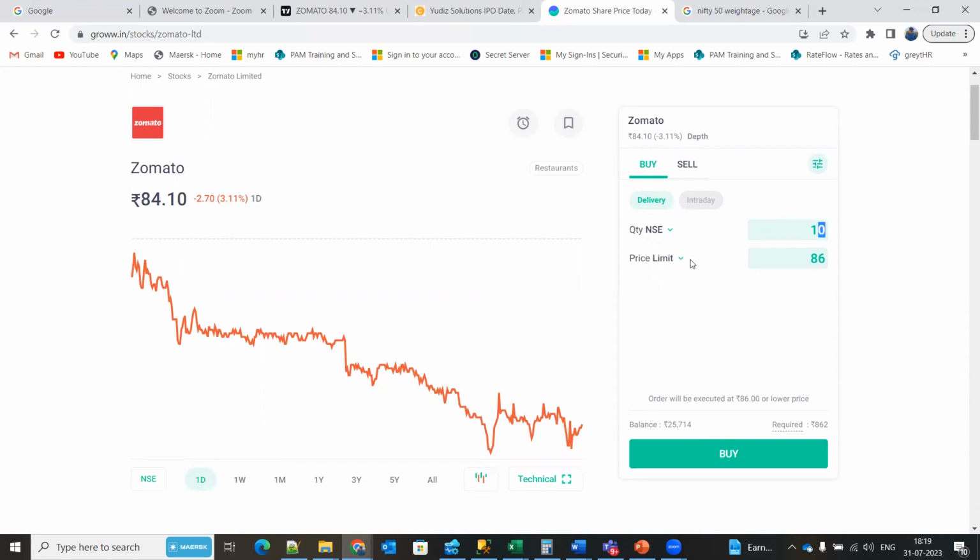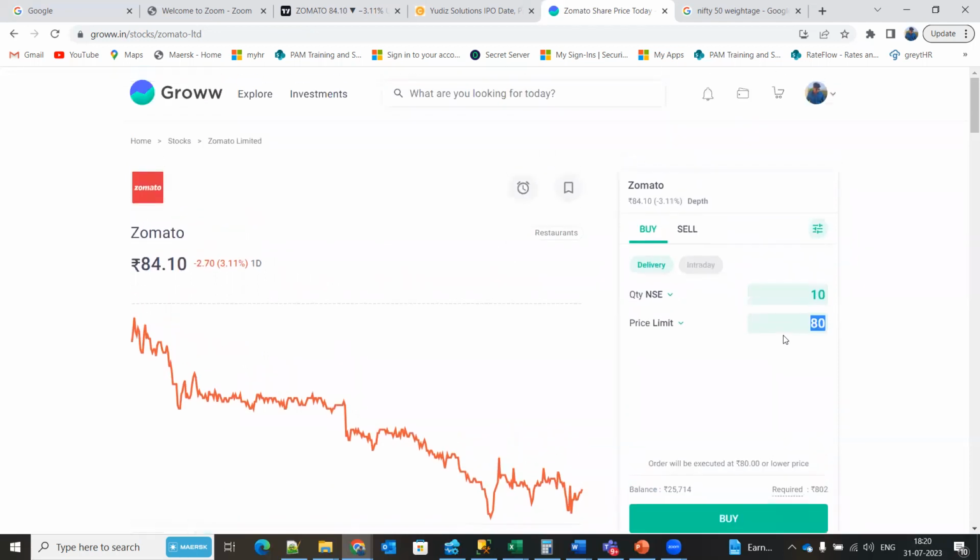We can buy the share in two ways: one is limit order and the other is market order. Limit order is like, now it's trading at 84.10. Let's say I want to buy cheaper. So I say whenever the price comes to 80 rupees, you buy 10 shares of Zomato. When I place this buy, till the price reaches 80 rupees, my order will not get executed. It will be a pending order present at my portal.